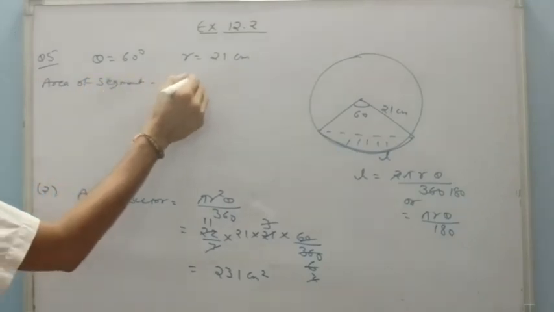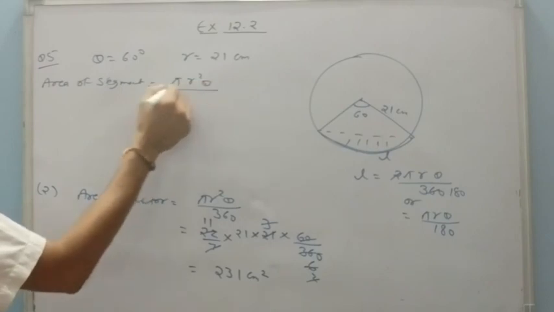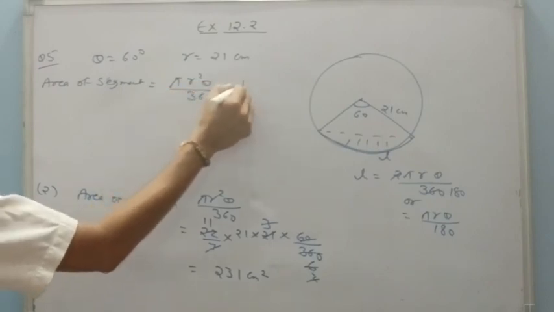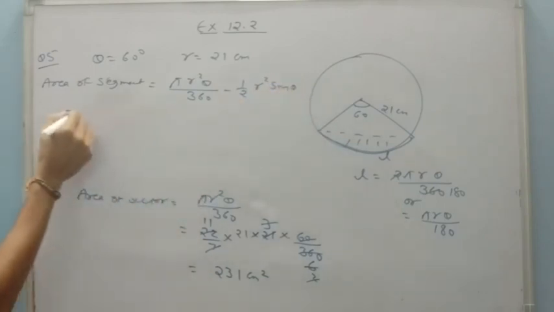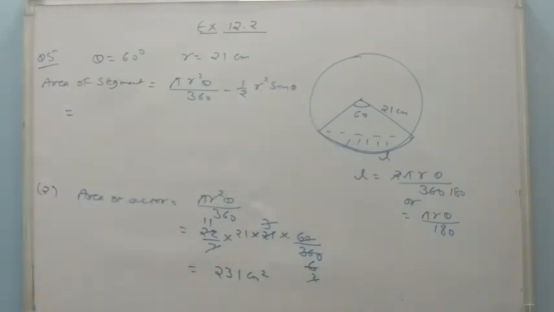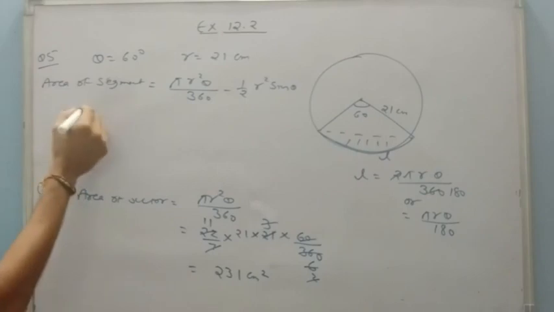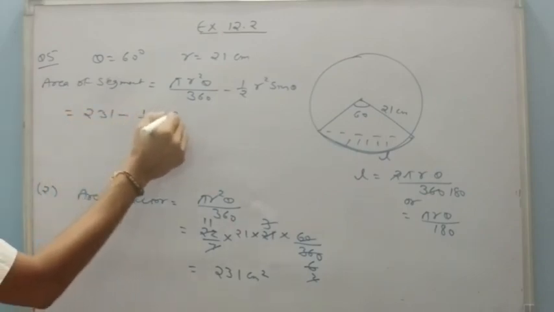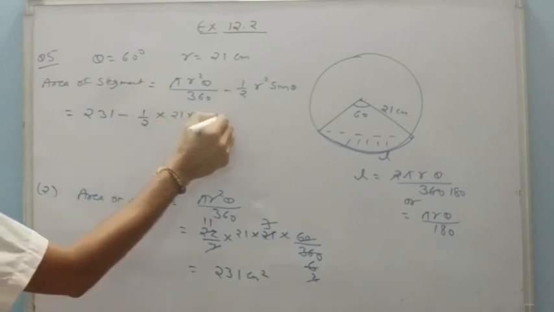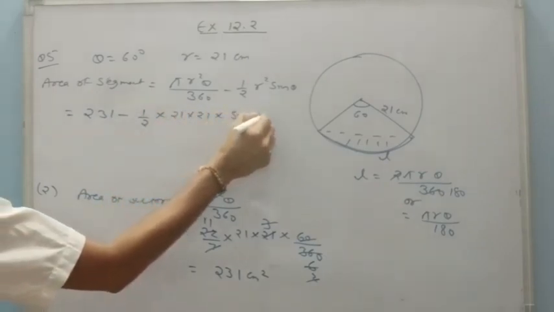pi r square theta upon 360 minus 1 upon 2 r square sin theta. Here, as we know, the pi r square theta upon 360 is 231. So it is 231 minus 1 upon 2 r square is 21, and that is sin 60.